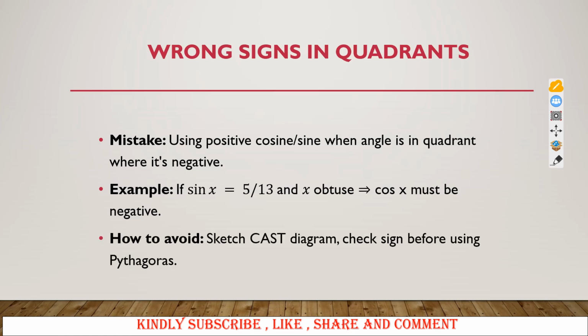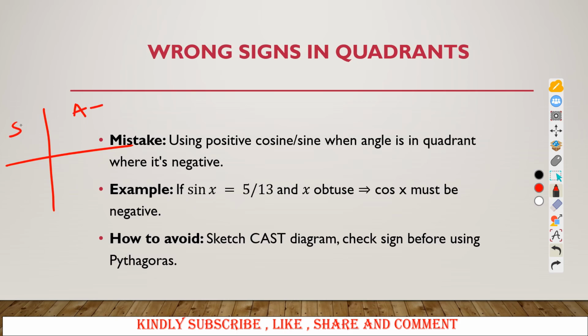So how do we avoid that? Always use the quadrants first. As we said, the quadrants, you can use CAST. That is to easily know what will happen to the sign for cos. Here all are positive, sine is positive here. All Students Take Tan: tan is positive here, C, cos is positive here. So you have all of them positive, tan is positive, others are negative. Here cos is positive, others are negative.